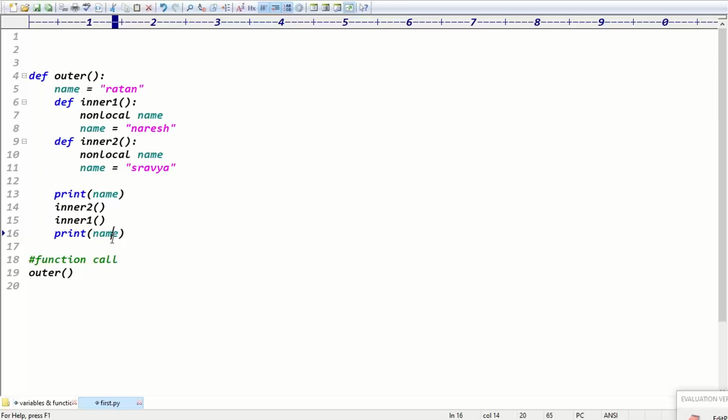Check the code clearly. Two times I'm printing the name. Then what is the output? How many print statements are there? Only two print statements, right?